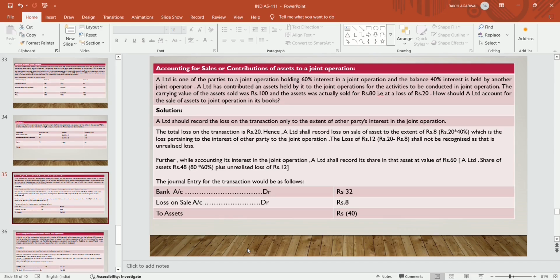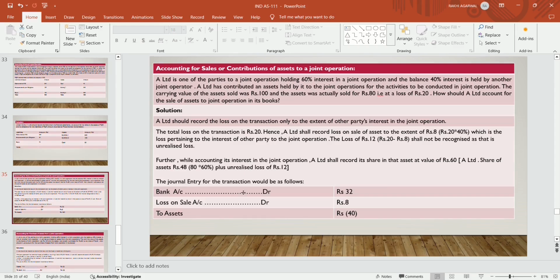It will show only that much loss in its books, as that is what it sold. The loss of 12 shall not be recognized, as this is the unrealized loss. Further, while accounting its interest in the joint operation, A Limited shall record its share in the assets at the value of rupees 60. The asset was actually sold for 80, so 80 into 40% is what it will record in its books.